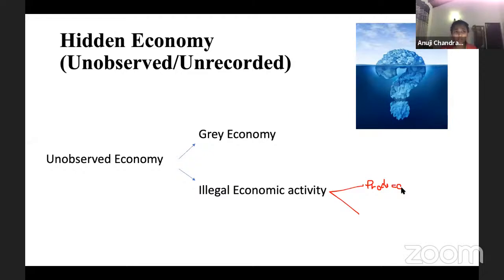And even these doctors, like I told you, they're providing a legal service, but do they say, I have a fake license, I'm practicing medicine here? No one would do that. So these people who do illegal stuff, they do not report, they do not go and record. Because of that, it's very difficult to measure. You can't say, this many people did this. It's very difficult to measure, although it is productive. So we do not include this one.